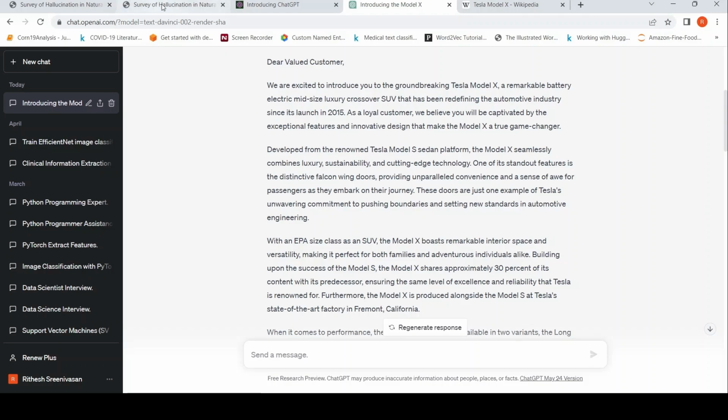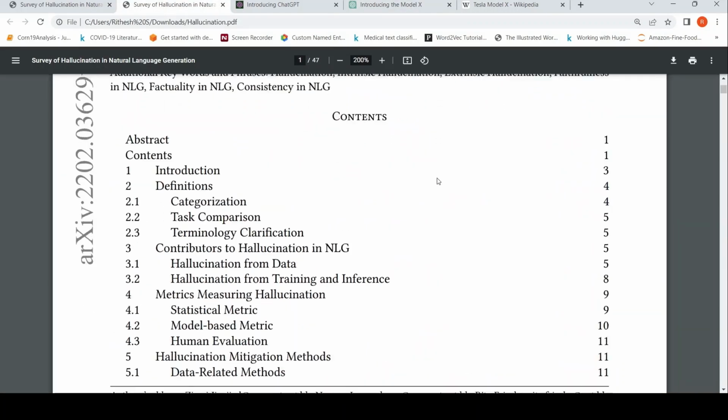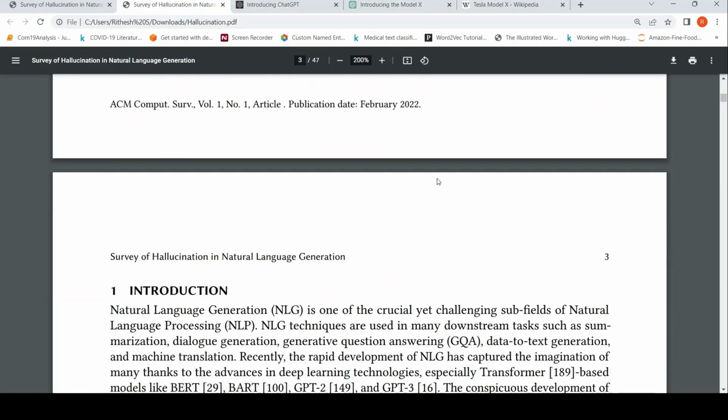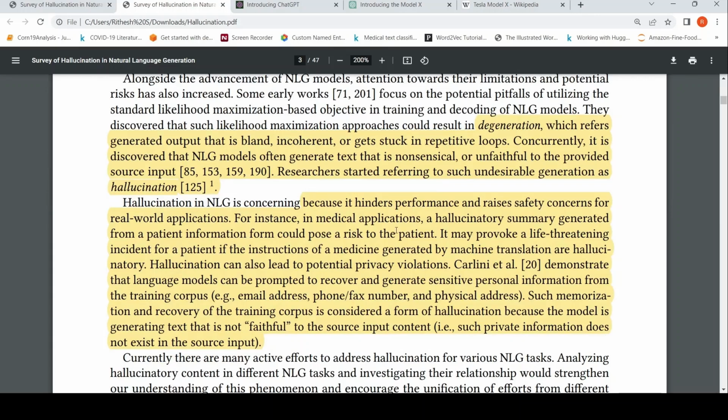Hallucination is also undesirable and dangerous in certain contexts, like safety concerns of real-world applications. For example, in medical applications, a hallucinatory summary generated from a patient information form could pose a risk to the patient. It may provoke a life-threatening incident if the instructions of a medicine generated by summarization or machine translation are hallucinatory.